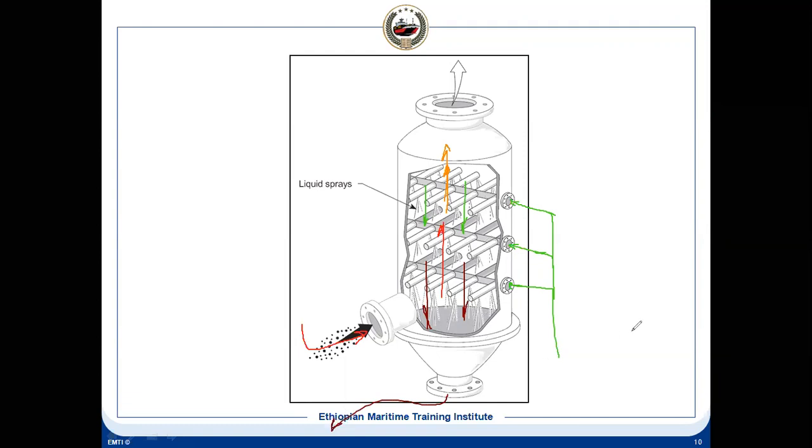As far as the IMO is concerned, you can discharge to the sea, but some local regulations say you cannot. Then what will happen? You will have an overboard line here, and another line which is going to a tank.